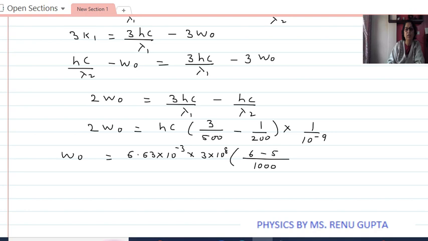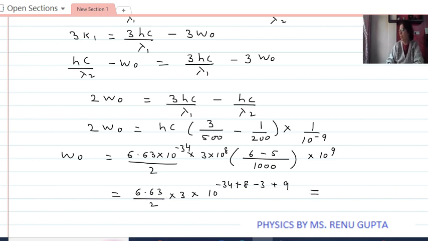6 minus 5 into 10 to the power 9. I have taken 2 in the denominator of the right hand side. So on solving this, it is 6.63 into 10 to the power minus 34 upon 2, into 3 into 10 to the power 8, and 10 to the power 9.